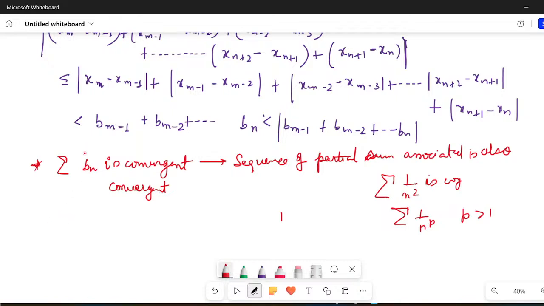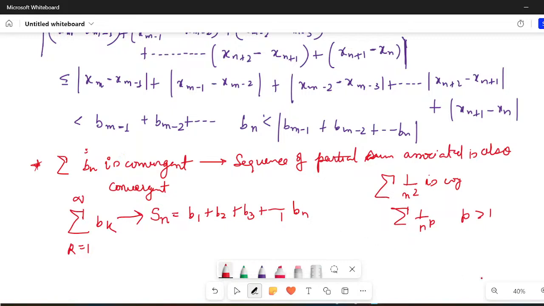So let's say this is your series: summation k equals 1 to infinity bk. And what would be the sequence of partial sum associated with it? Let us write it as Sn. So what would be Sn? It would be b1 plus b2 plus b3 up to bn. So this is your sequence of partial sum.